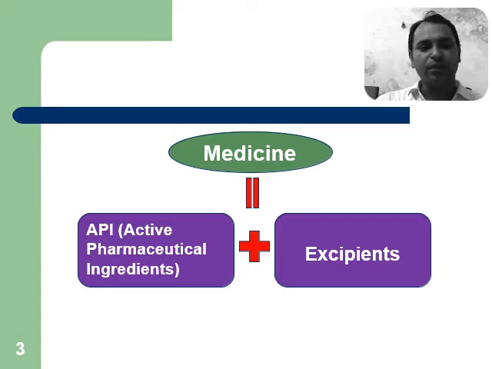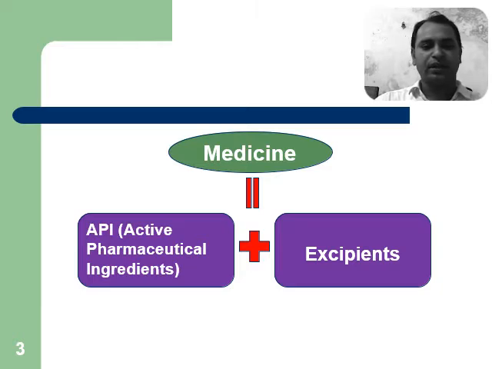Or API may be defined as active pharmaceutical ingredients that have biological activity or that can fulfill a given therapeutic task.